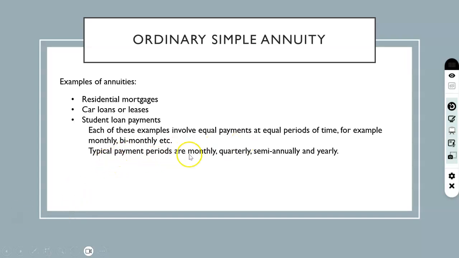Now, typically the payment periods are monthly, quarterly, semi-annually, or yearly, just like the interest compounding period. Because we are dealing with an ordinary simple annuity, the payment period, that is when you are paying the regular payment, and the interest compounding period, which you already know how to calculate, that is M, will be the same. So we know that also can be monthly, quarterly, semi-annually, and yearly.